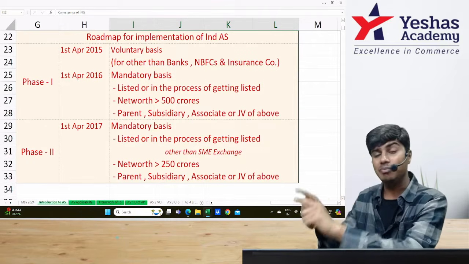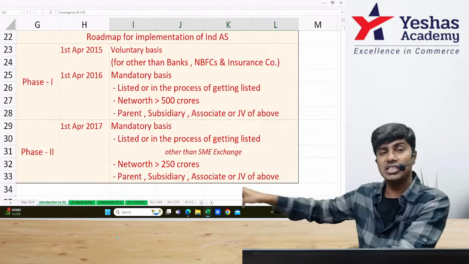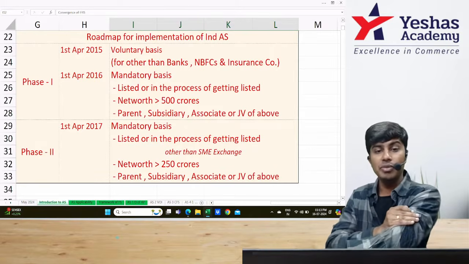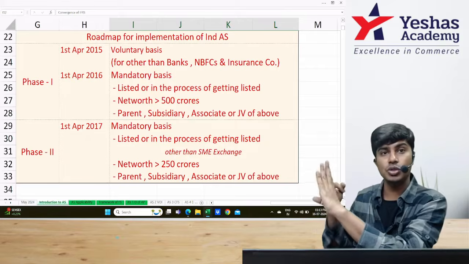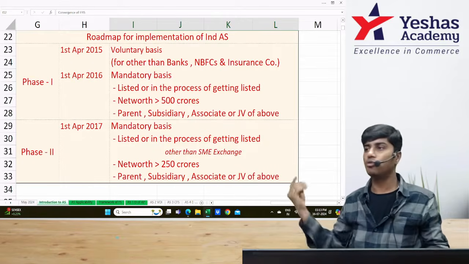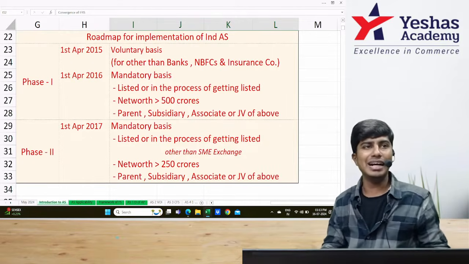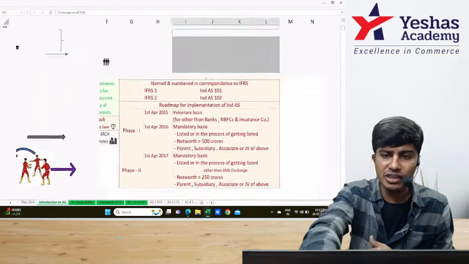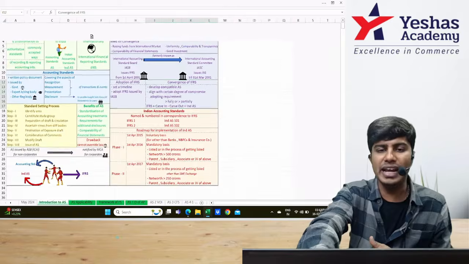Your net worth this time need not exceed 500. If it exceeds 250 crores also, IND AS is still applicable. Or parent, subsidiary, associate or joint venture of any of those, for them it's mandatorily applicable. And this is the introduction to accounting standards, with the topic of IND AS.